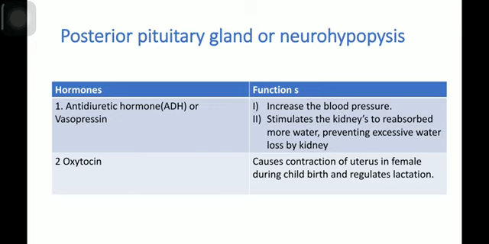Antidiuretic hormone or vasopressin functions. ADH increases the blood pressure. ADH or vasopressin also stimulates the kidneys to reabsorb more water, preventing excessive water loss by the kidney. Oxytocin causes contraction of the uterus in female during childbirth and regulates lactation. Oxytocin is normally released in huge amounts during pregnancy, during childbirth or labor, and this hormone is also responsible for lactation or breast milk secretion.